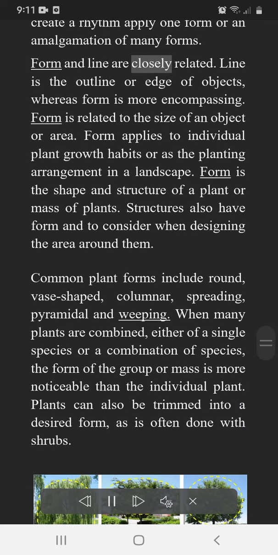Form and line are closely related. Line is the outline or edge of objects, whereas form is more encompassing. Form is related to the size of an object or area. Form applies to individual plant growth habits or as the planting arrangement in a landscape. Form is the shape and structure of a plant or mass of plants. Structures also have form and must be considered when designing the area around them.